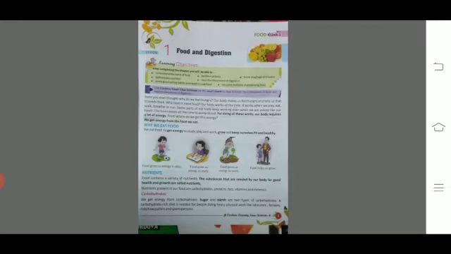Now what is the meaning of digestion? Breaking down this food and getting energy. All this process is known as digestion.